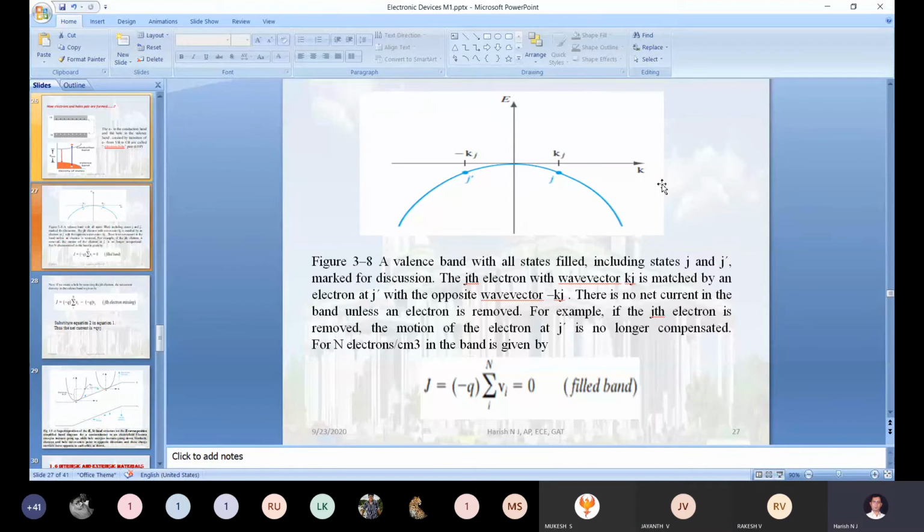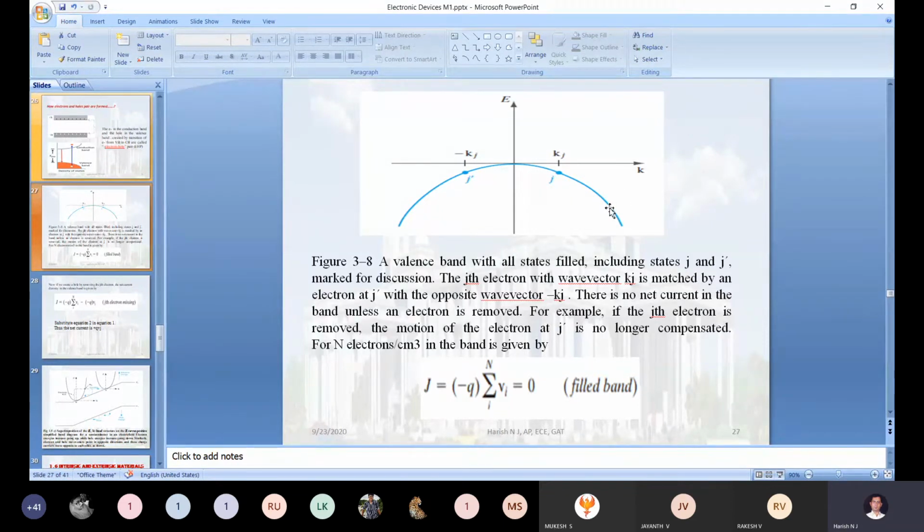Correct, it will be equal to 0 because, as per your Pauli exclusion principle, the two electrons will be moving in the opposite direction. Plus Vj and minus Vj get cancelled, and finally you will get 0. Correct. So the same way, what is the net charge?